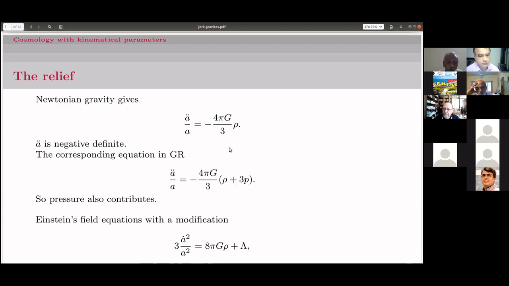So a double dot is negative definite, but the corresponding equation, as we showed earlier, has a 3p along with rho. So we are in with a chance, because pressure also contributes. This is because pressure also gives rise to energy, and we know all kinds of energy give rise to gravity.